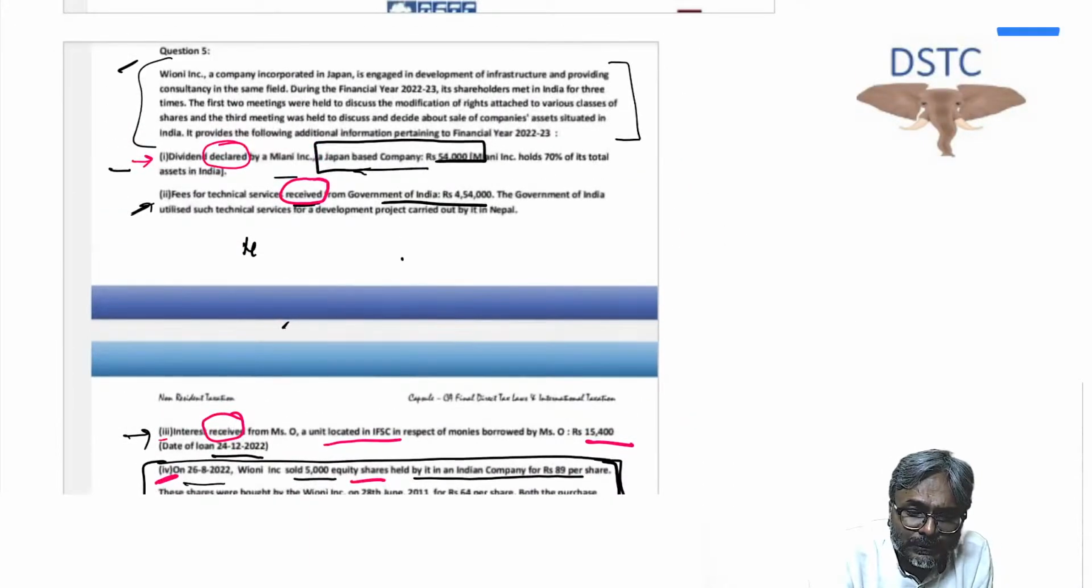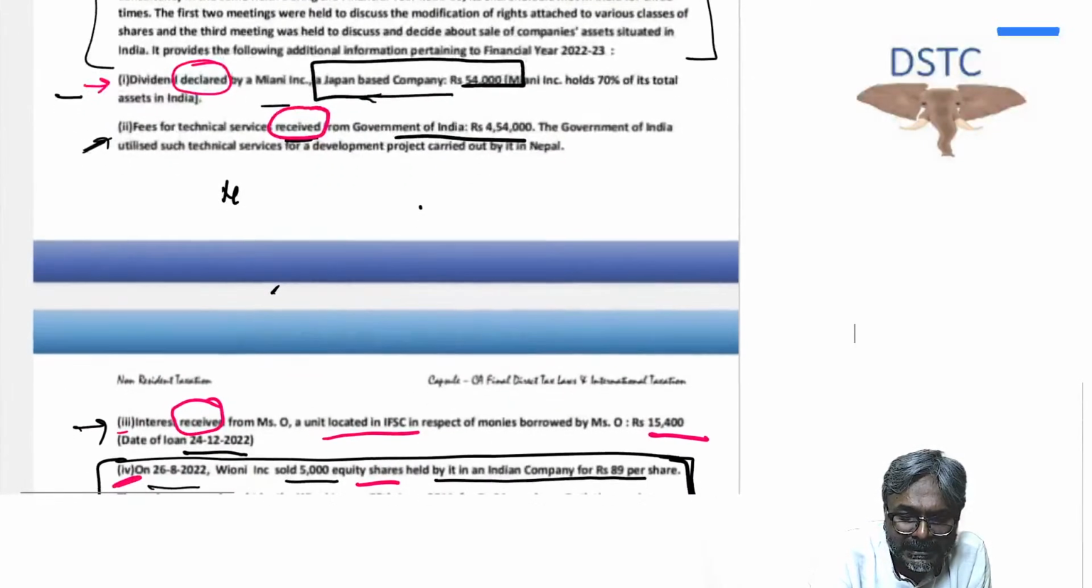In this, many students will argue, sir, here why we have not done grossing up? You would have got the idea by now. In this question, the grossing up was not done in point number 2 and point number 3 for FTS and interest, even though it is received. Even though it is received, still the grossing up was not done, students.